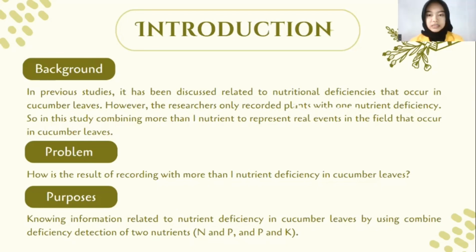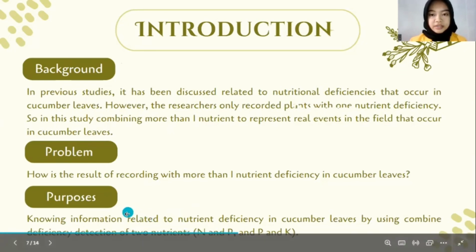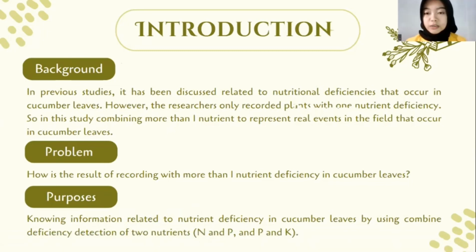The problem in this journal is: how is the result of recording with more than one nutrient deficiency in cucumber leaves? This journal aims to find out information related to nutrient deficiencies in cucumber leaves using combined deficiency detection of 2 nutrients.